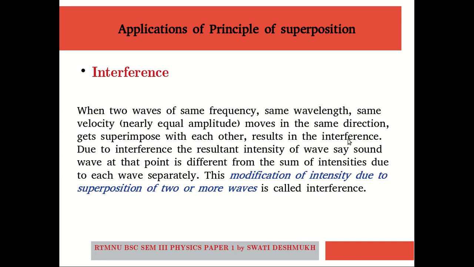So what is interference? It is nothing but the modification of intensity due to superposition of two or more waves. We call it the interference.